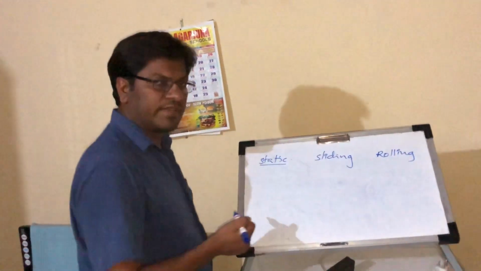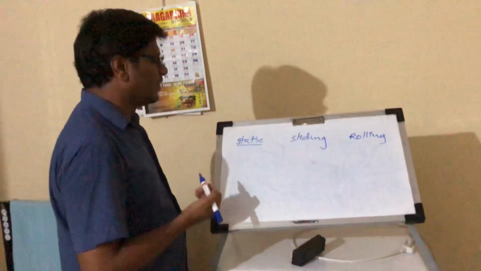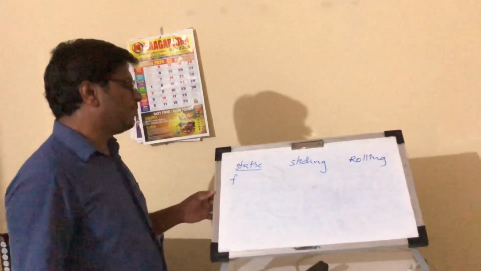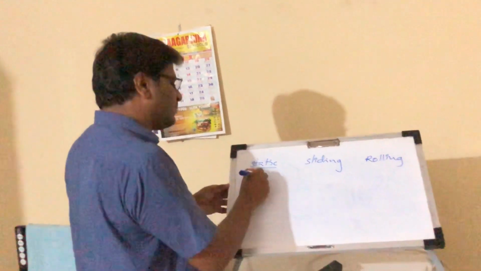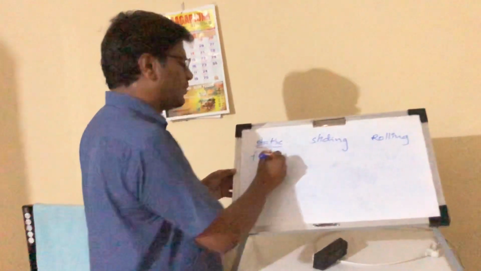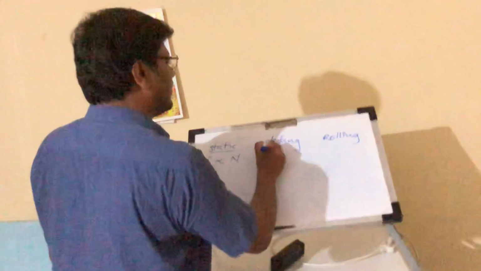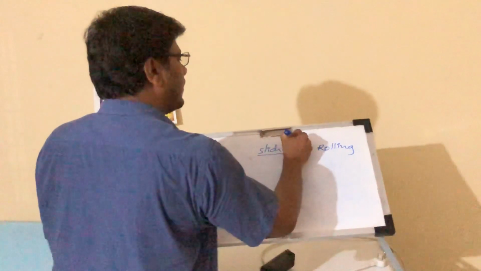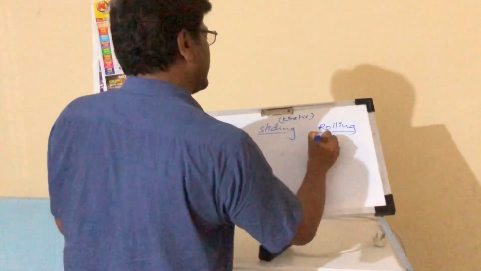Sliding friction and rolling friction, both will act when they are in motion. Here the frictional force is represented with F. This frictional force is directly proportional to the normal force. In the case of sliding friction, we can also call it kinetic friction.